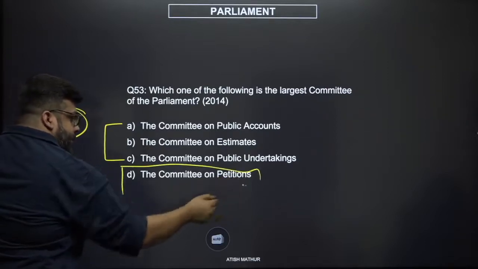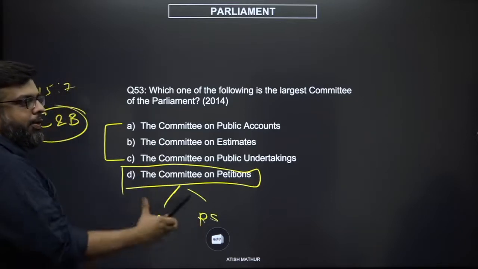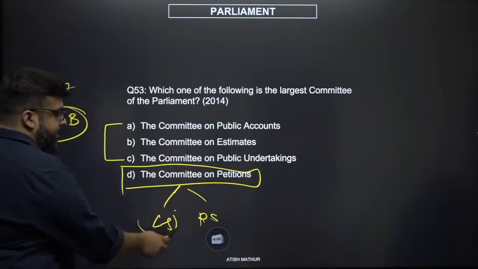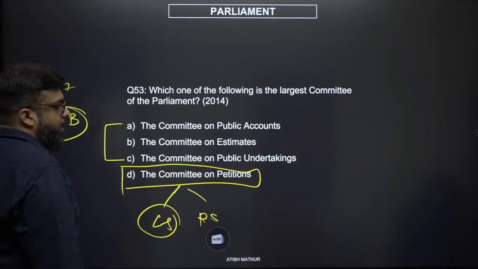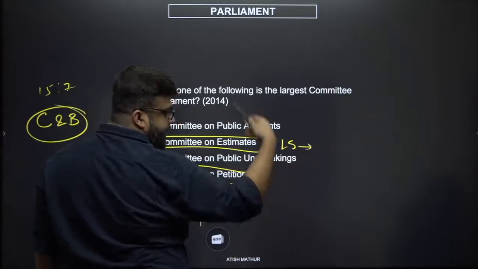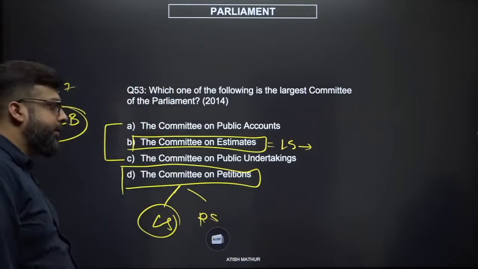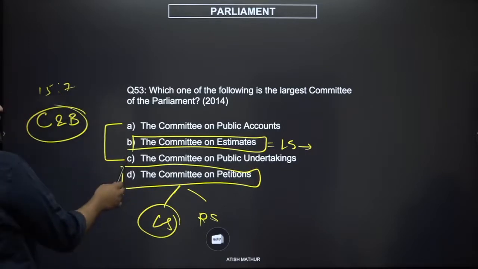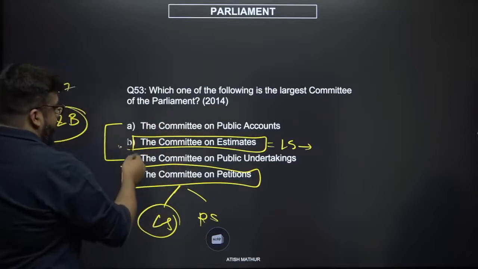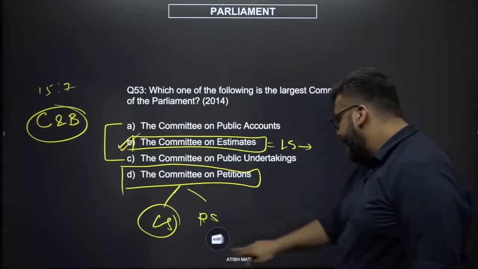Committee on Petitions will be a separate committee for the Lok Sabha and a separate committee for the Rajya Sabha because you're dealing with whatever is being done within that house, intra-separation of powers. You will have fewer members than checks and balances. Whereas Committee on Estimates only comprises members of the Lok Sabha who assist the government in formulating what their demands should be, what their formulation of financial expectations would be. Now, 2 committees cannot be the largest because they are performing similar functions. You can't give one more members than the other. The only one you're left with by elimination is B, Committee on Estimates. Okay.